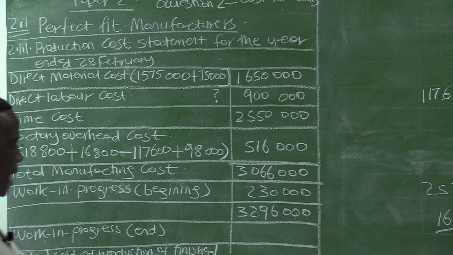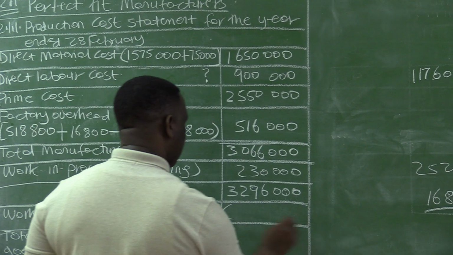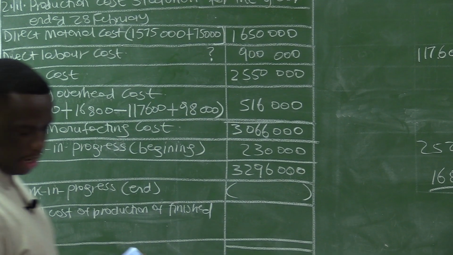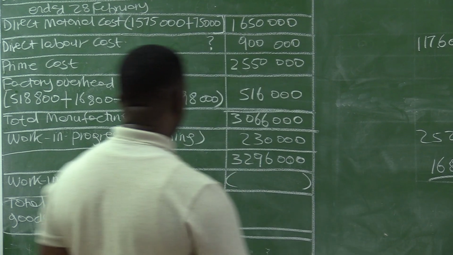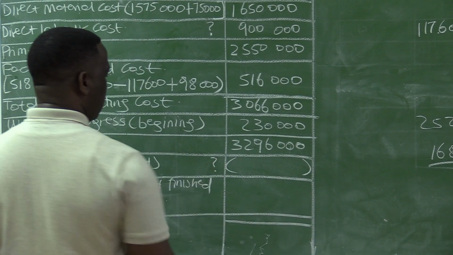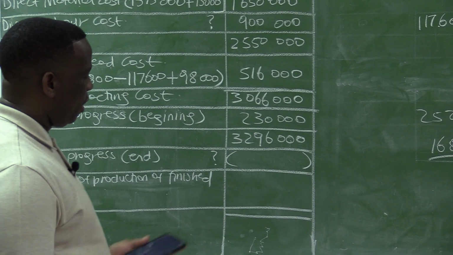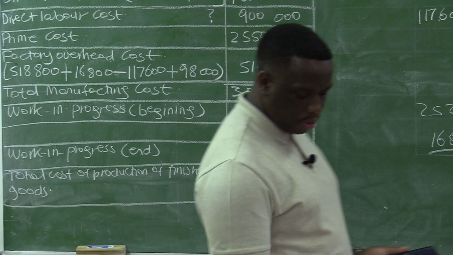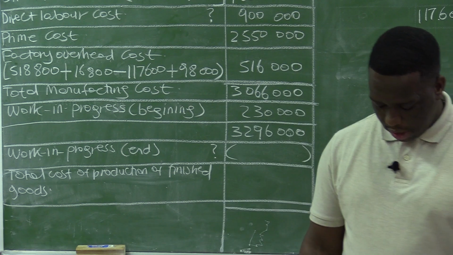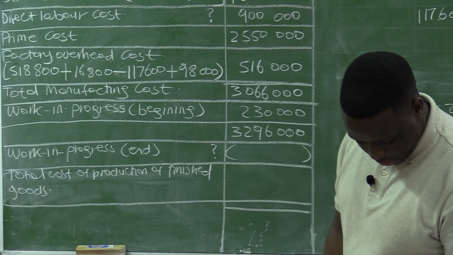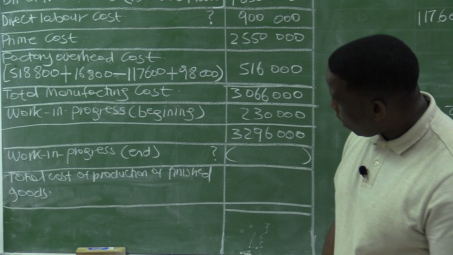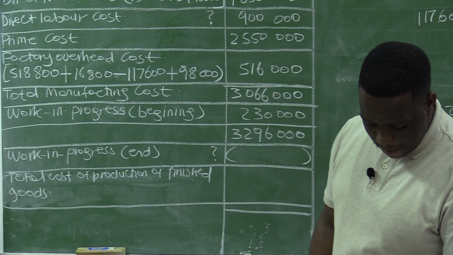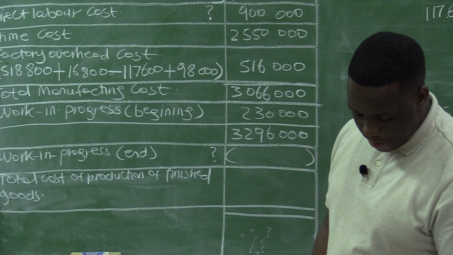3,296,000. Minus work in progress at the end to get to the final answer. Work in progress at the end was not given. There is a question mark there. If work in progress was given, we would just subtract and get to the final answer, but it was not given. So let us check our transactions. Maybe there is something which will give us a directive as to what to do. So if you look at information E, the final answer is given there.